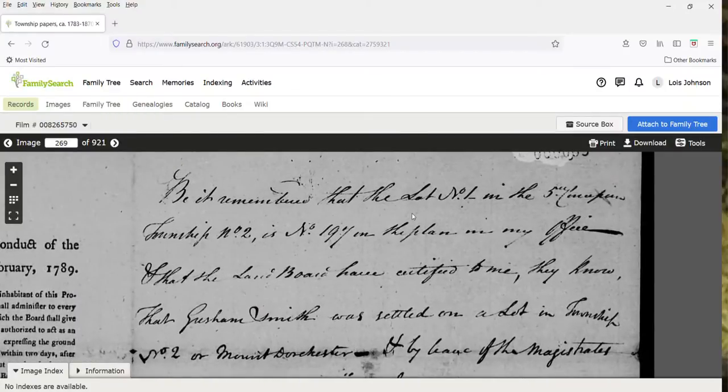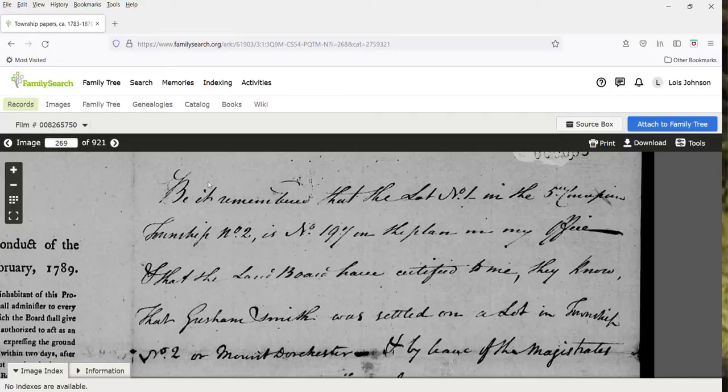Be it remembered that lot number 1 in the 5th concession, Township number 2, which is Stamford, is number 197 in the plan. So it looks like when they started this, they did have lots and concessions, because lot number 1 in the 5th concession is now lot number 197 in the plan. And I believe he's probably referring to the patent plan. So this can be a bit confusing, because you will probably see some lots and concessions in Stamford, but the patent plan does consist of lots.